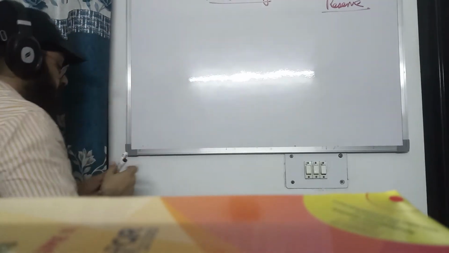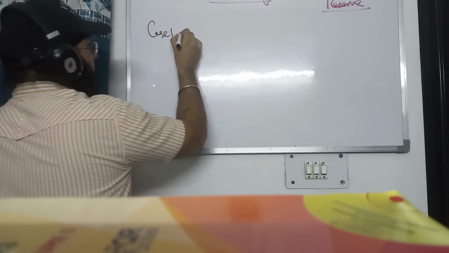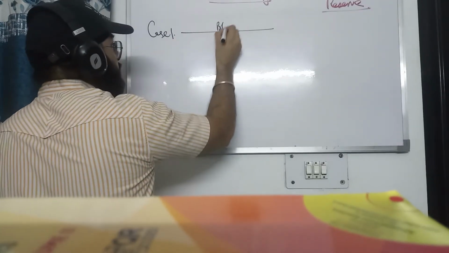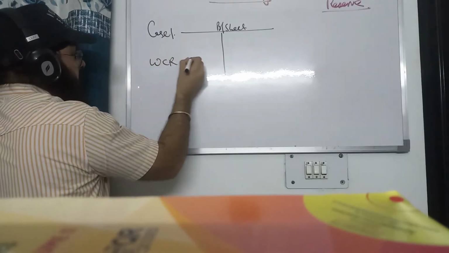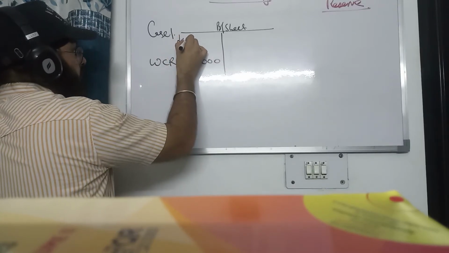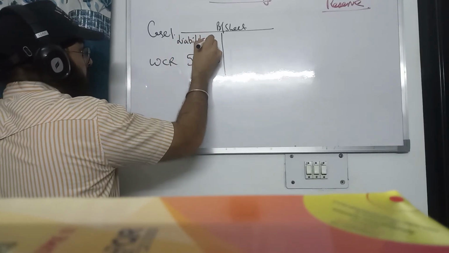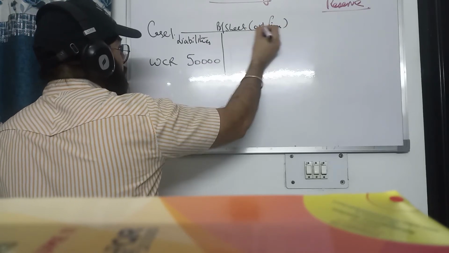Now there are certain cases. Let's take case 1. Suppose this is a balance sheet, then workman compensation reserve will be here, let's say 50,000. It is a liability in the balance sheet of the old firm, right?